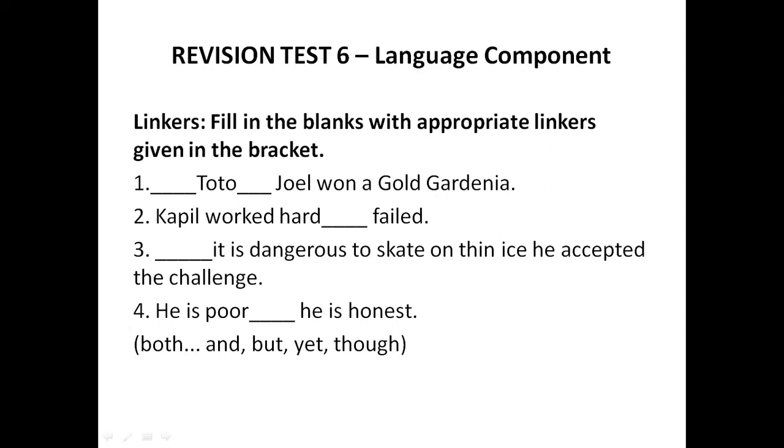Second one: Kapil worked hard, dash failed. Next one: dash it is dangerous to skate on thin ice, he accepted the challenge. Last one: he is poor, dash he is honest.